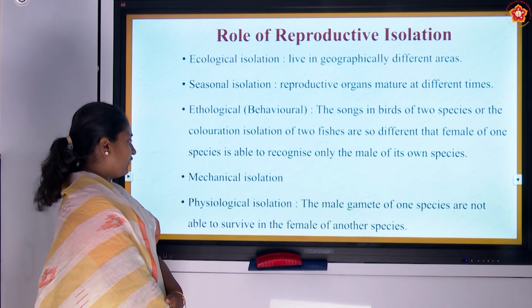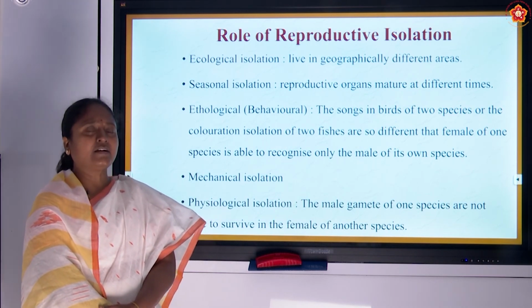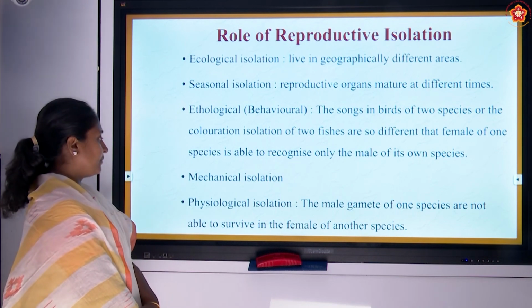Then mechanical isolation, some of the physical isolation behavior that may not allow the organism to produce offspring.